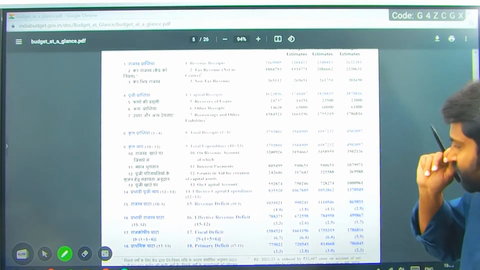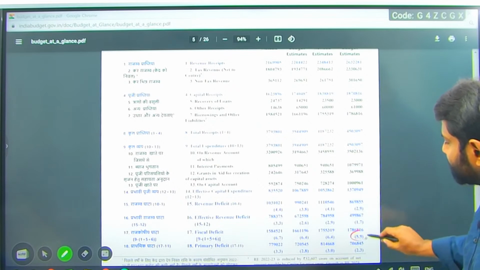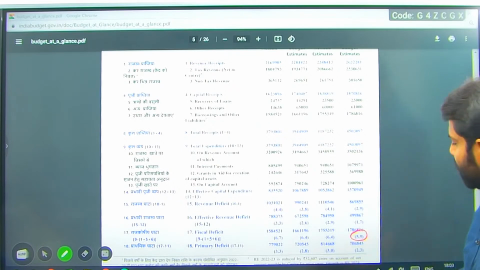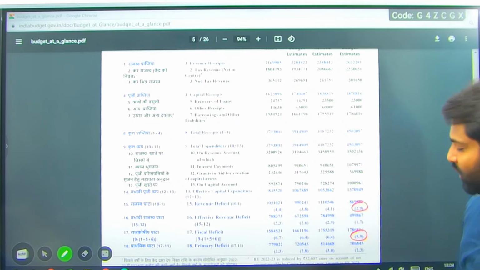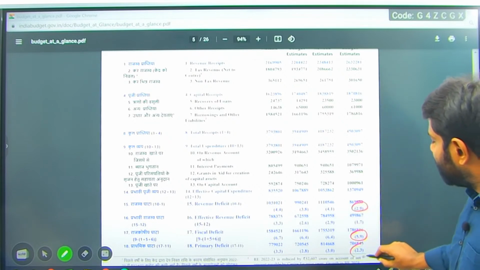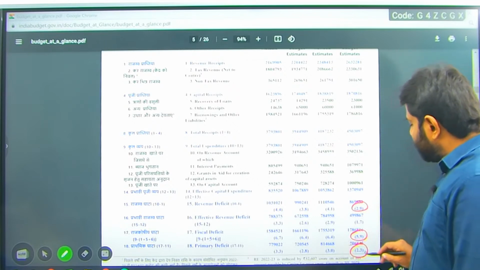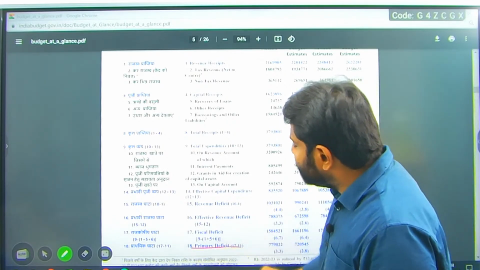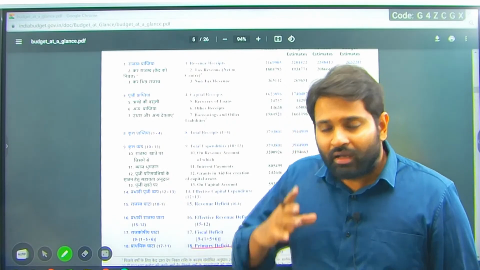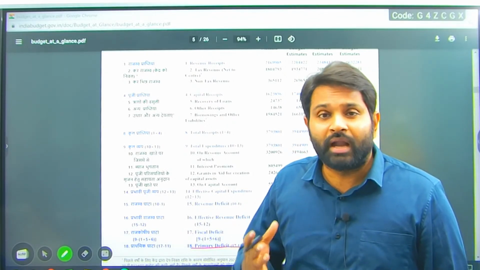So you have fiscal deficit which is 5.9%, revenue deficit which is 2.9%, and primary deficit which is 2.3%. Without interest payments, what is the deficit? This is the primary deficit, the deficit we have for the budget expenditure at present.